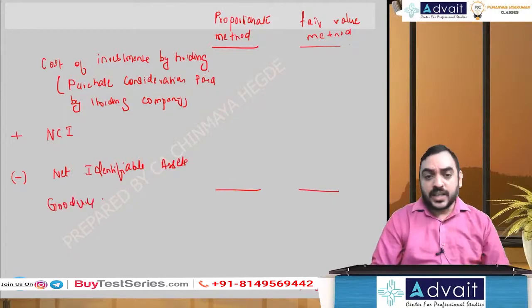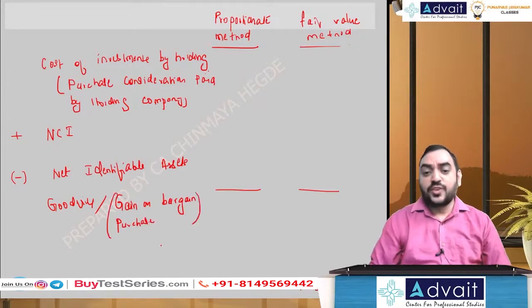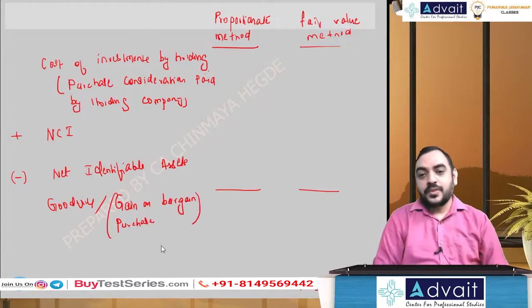If a negative answer comes, then we call it capital reserve in our regular terms. Here we call it gain on bargain purchase, that is, if we get a negative number in this format.